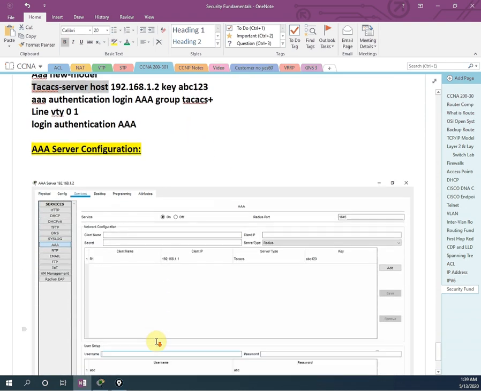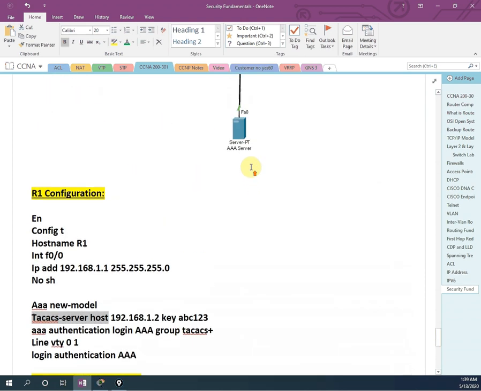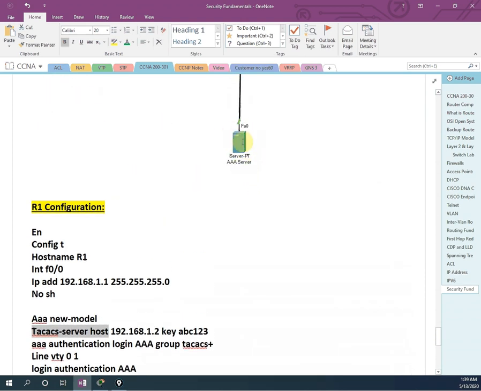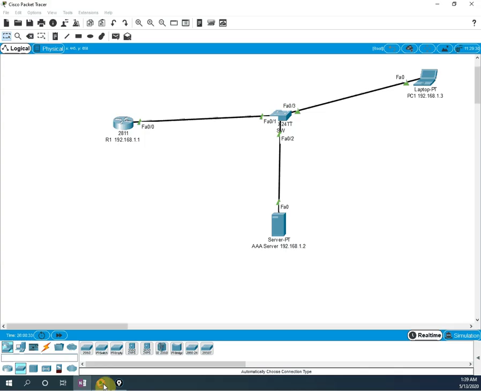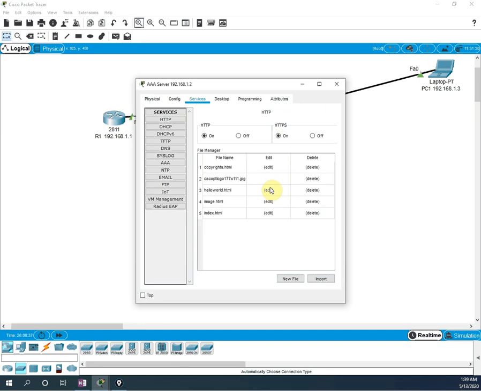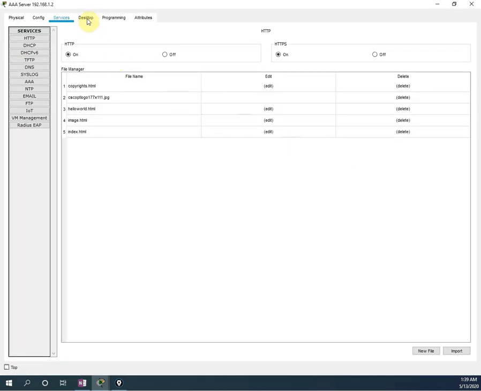Let me show you in this one. If you see, this is a server. This is a server for AAA. In this server I drew here, but let me show you in Packet Tracer. This is a server. Let me maximize. If I open, I will go first of all here.